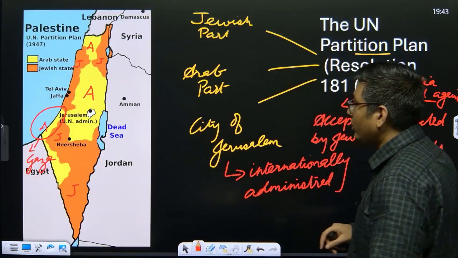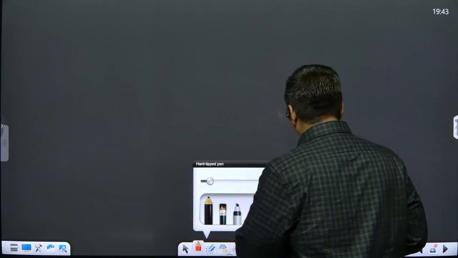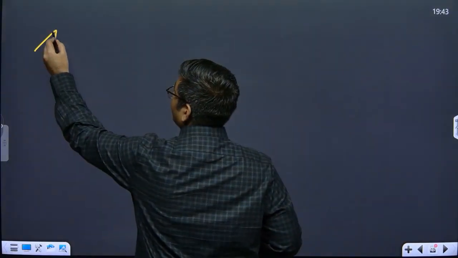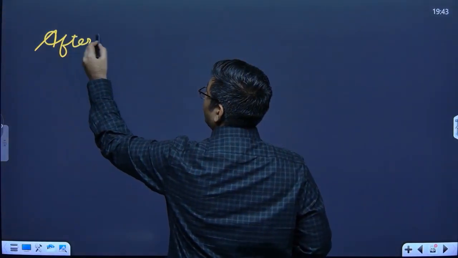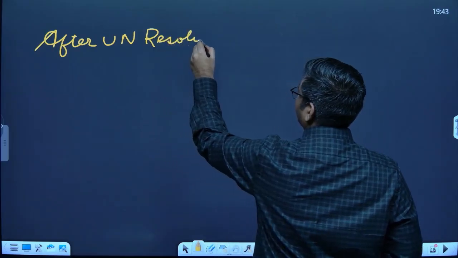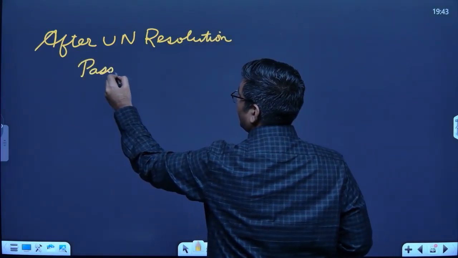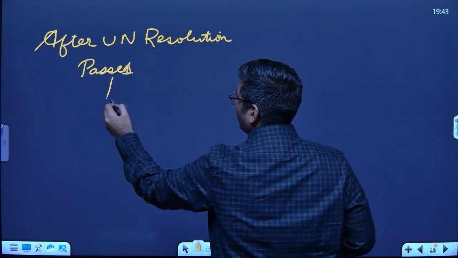But what followed after this particular resolution? Okay, so after the UN resolution passes, now basically what happens?